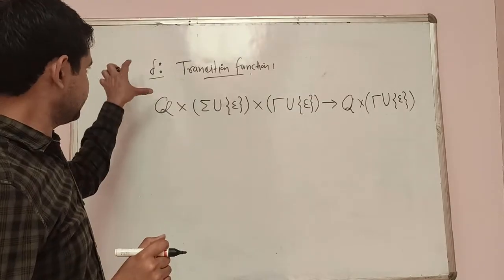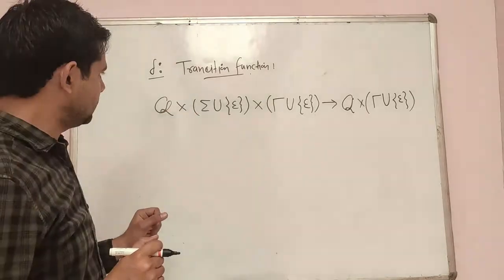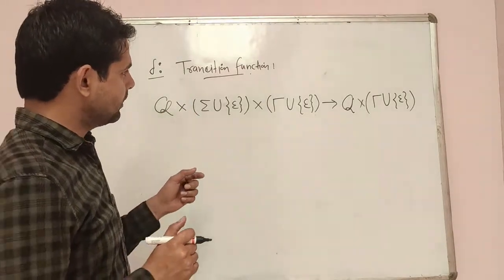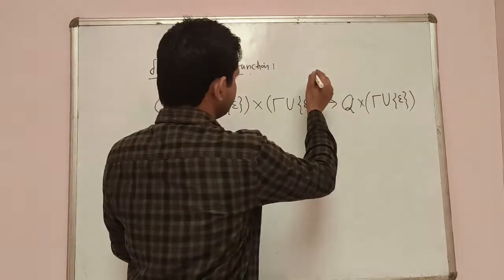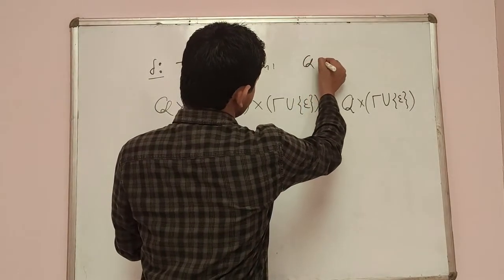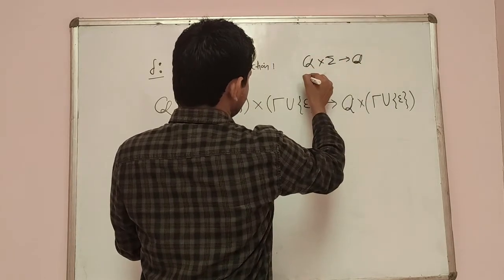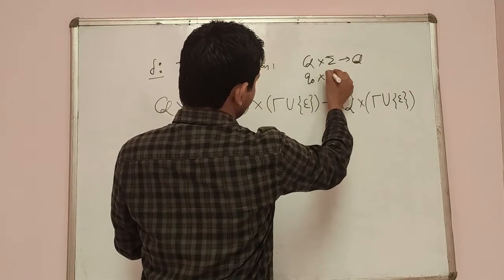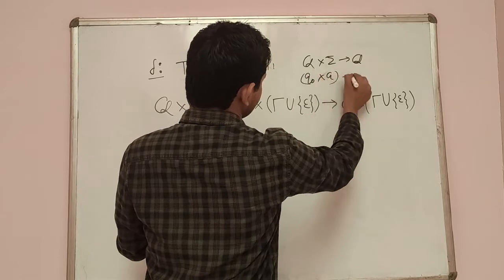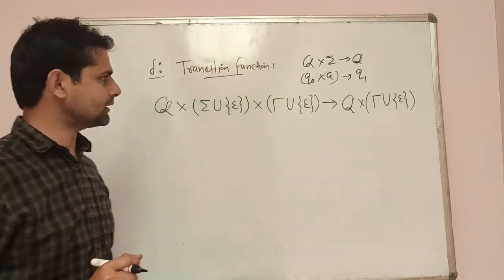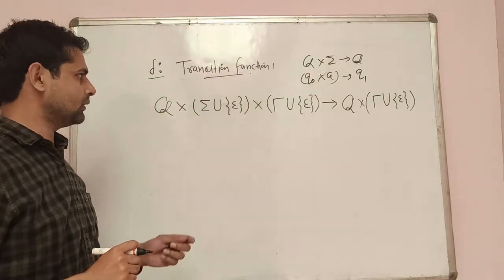Now we will discuss the transition function of push-down automata. You know the transition function of finite automata: Q cross sigma to Q. For example, if Q naught belongs to Q and the input symbol is a, then we can move to the same state or another state. So that is the transition function for finite automata.